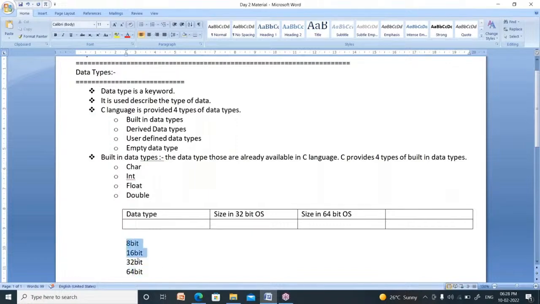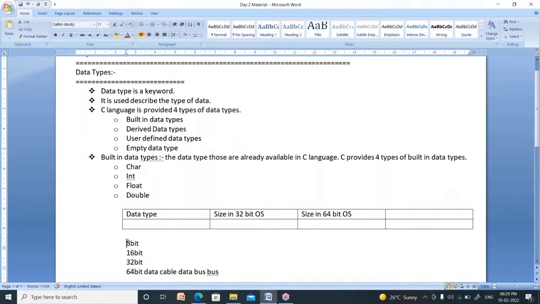What is the difference between 8-bit, 16-bit, 32-bit, 64-bit? It is nothing but bandwidth. Simply call it as width of the data cable. Right, I will explain it. Now, whenever you type the data using keyboard, to move the data from keyboard to CPU, there is one cable attached to CPU. That cable is nothing but a data cable or data bus. Simply it is called as bus.